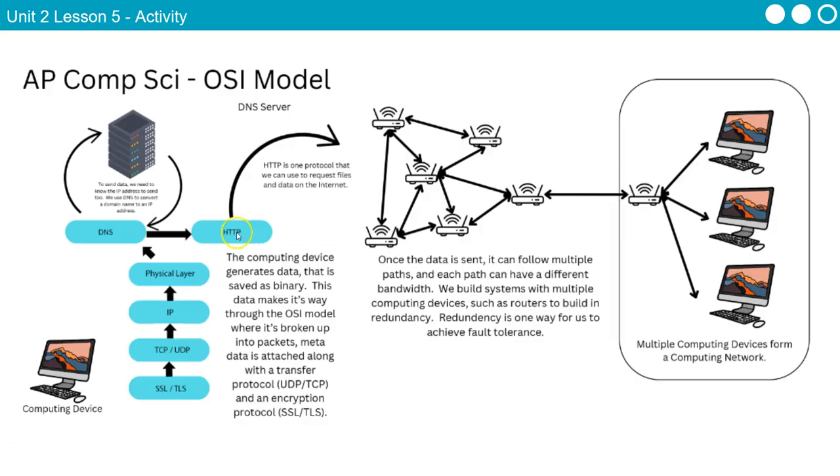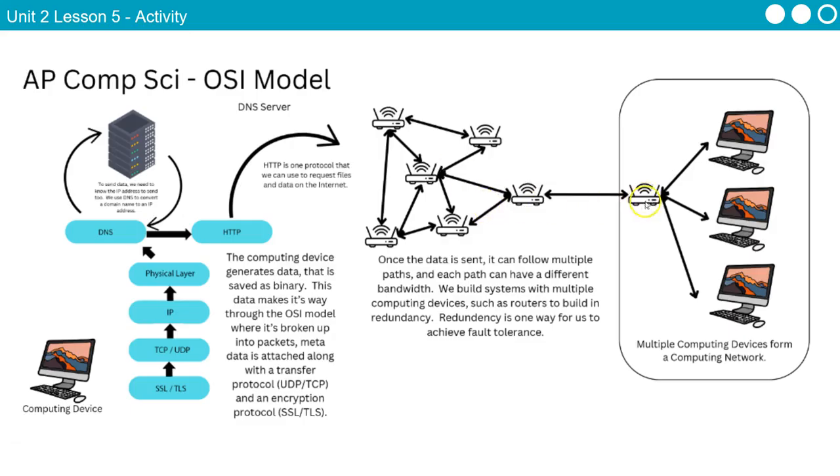Right? This is where that HTTP comes in. So this request gets sent off using either GET or POST to our computing network. Right? This is just the network of routers, paths, redundancy, fault tolerance. Each packet's going to follow its own path, right? It will not happen where every packet goes the same way. Every packet's going to take its own path.